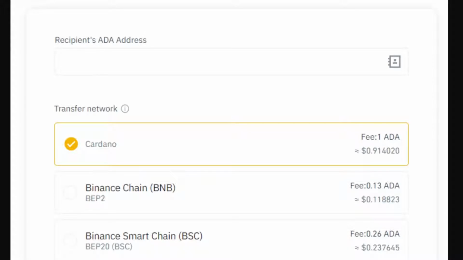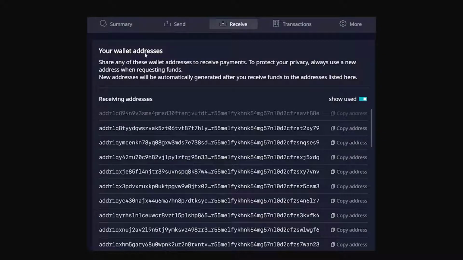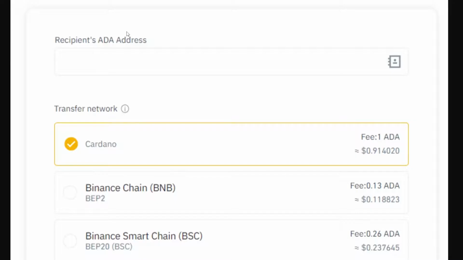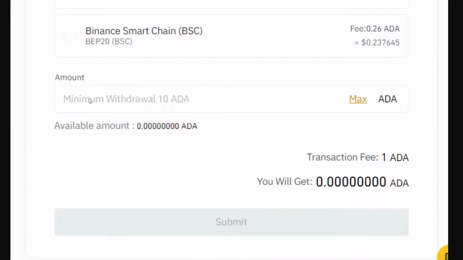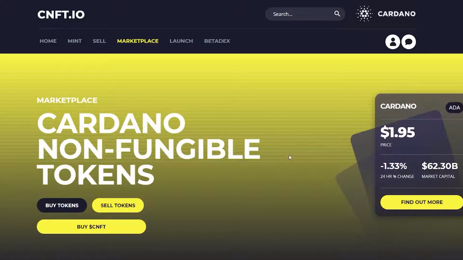So when you click withdraw, you're gonna go to a crypto address, go back to your Daedalus wallet, you're gonna receive. Copy one of these addresses here, copy it. On Coinbase, you copy in the address, the amount that you want to, and then you click withdraw. This can then take a couple of minutes to land in your wallet. So here we are. The wallet is now funded, and we need to link this wallet to CNFT.